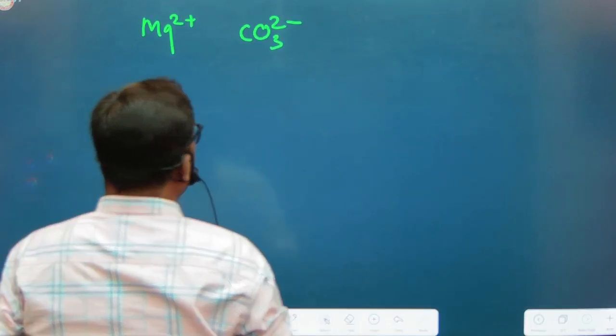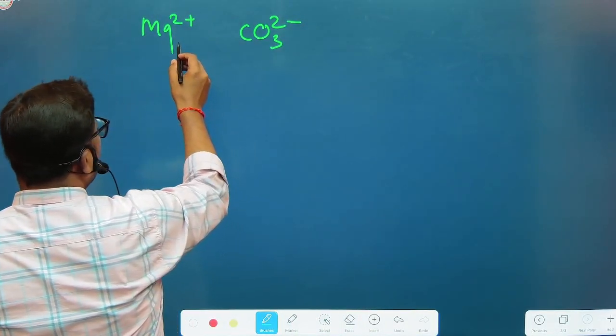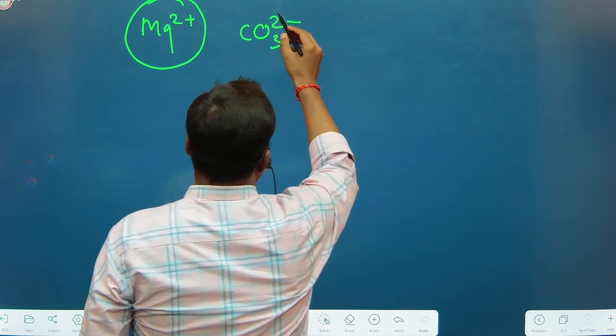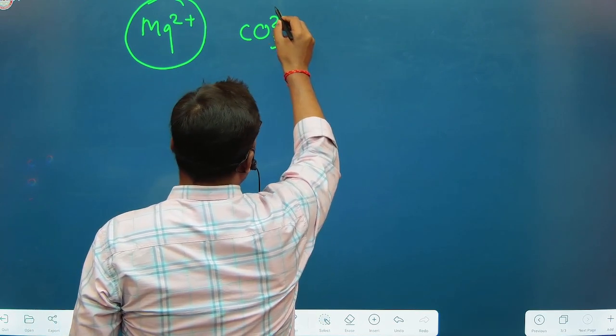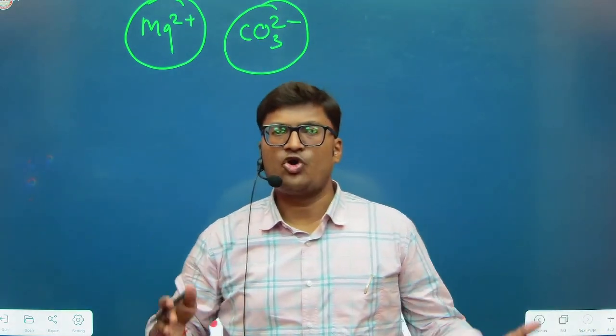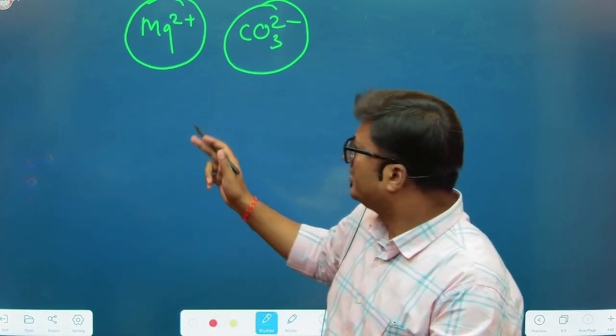Because of the high electropositive character, the high positive charge density on this species, and the high negative charge density on this carbonate, there is a strong electrostatic interaction between these two ions, right?